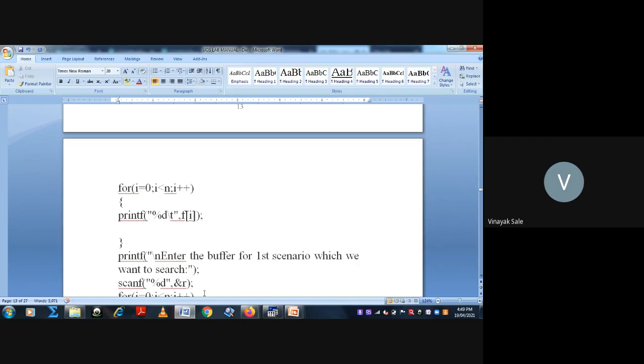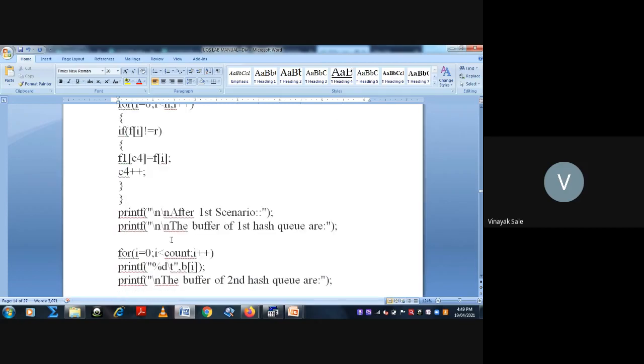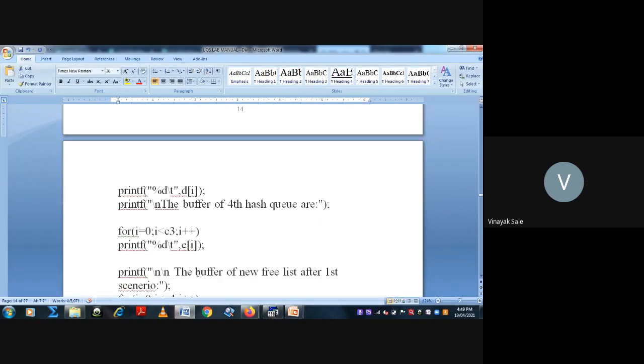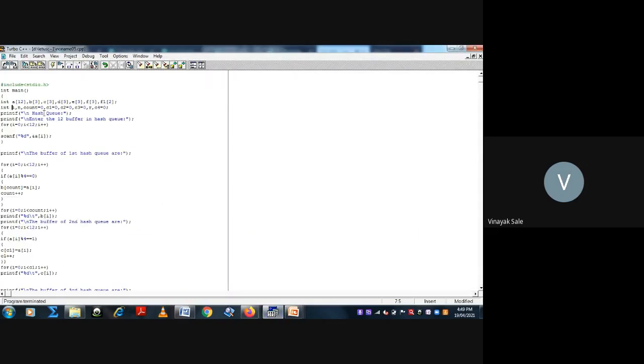Then after execution of the first scenario, it will display the buffers of the first hash queue, second hash queue, third hash queue, fourth hash queue, as well as the number of buffers in the free list. This is the whole program of the scenario. First we'll see the execution of this program.